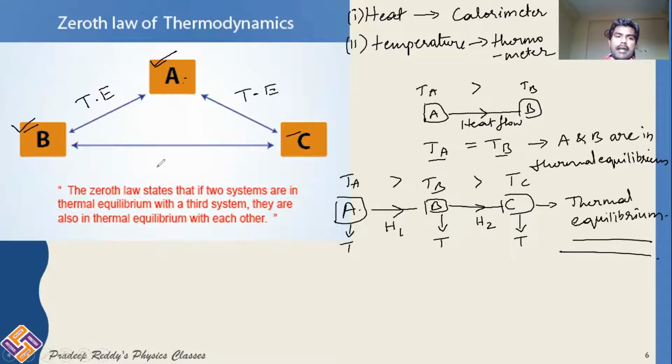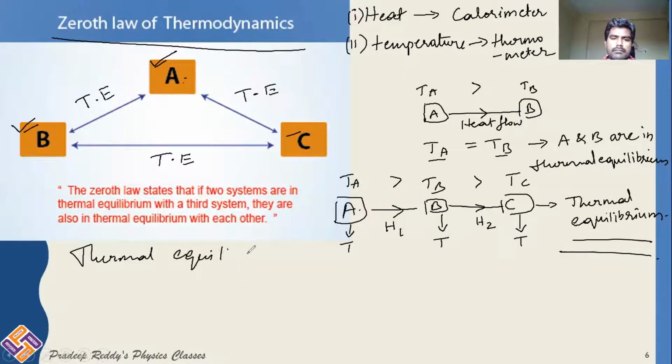Then definitely B and C are also in thermal equilibrium. This is called the zeroth law of thermodynamics, and it is a consequence of thermal equilibrium. Without understanding what thermal equilibrium means, we cannot define the zeroth law. So the zeroth law states that if A and B are individually in thermal equilibrium, and A and C are individually in thermal equilibrium, then B and C are also in thermal equilibrium with each other.